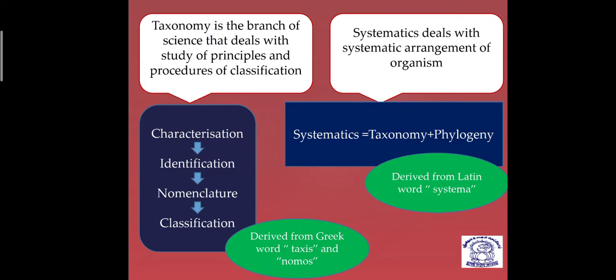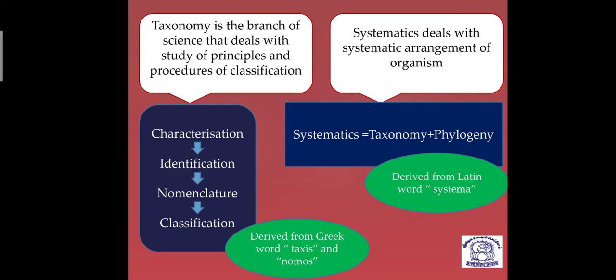Suppose this organism has four legs, a large mouth, and a tail, and by seeing that morphology we are remembering that it is somewhat lion or tiger like, but it is not actually a tiger or lion. So if I want to classify that organism, what will I do? First I will note down the characters of that particular new organism.